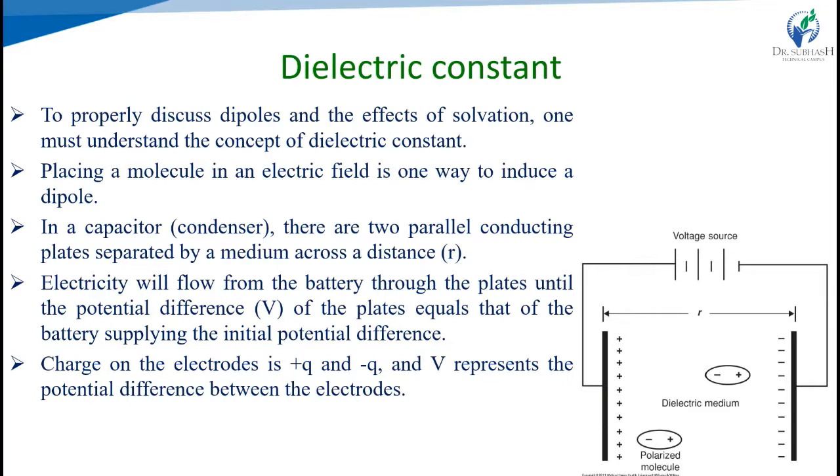Placing a molecule in an electric field is one way to induce a dipole. In a capacitor, the condenser, there are two parallel conducting plates separated by a medium across a distance. We apply electricity, flowing from the battery through the plates, until the potential difference of the plates equals that of the battery supplying the initial potential difference. Then we see the charge on the electrodes, positive and negative, and represent the potential difference between the electrodes.